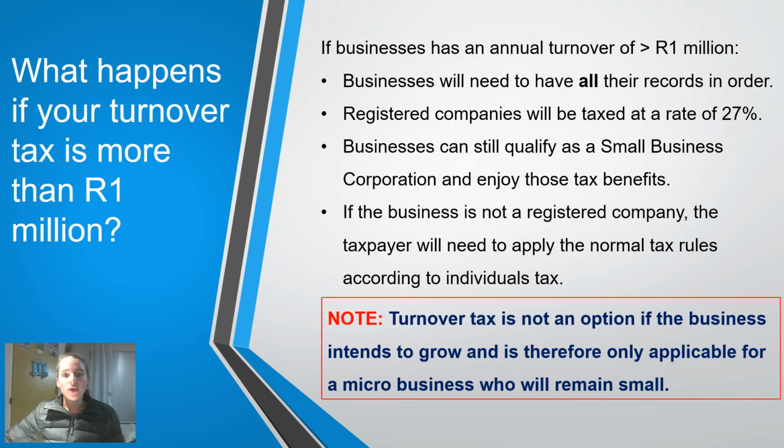Maybe some of you have been wondering, what happens if I have a turnover of more than 1 million Rand? Well, if your business has an annual turnover of more than 1 million Rand, your business will need all its records in order. If your business is a registered company, it will be taxed at a rate of 27%. Your business can still qualify as a small business corporation if it meets all the requirements and then enjoy those tax benefits. If the business is not a registered company, the tax bill will need to apply the normal tax rules according to the individual's tax.